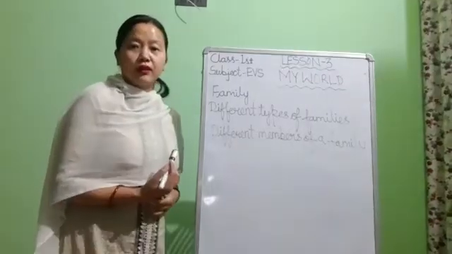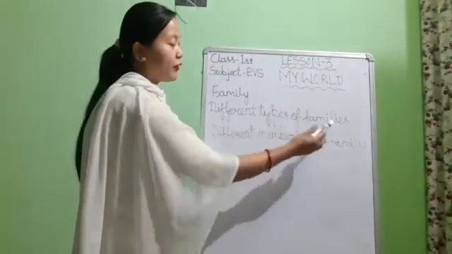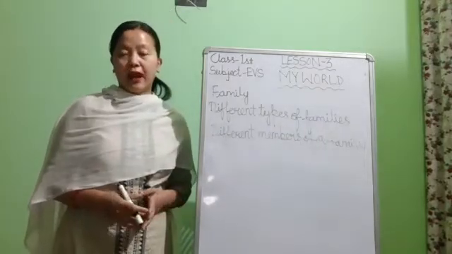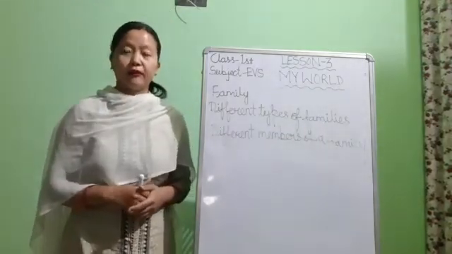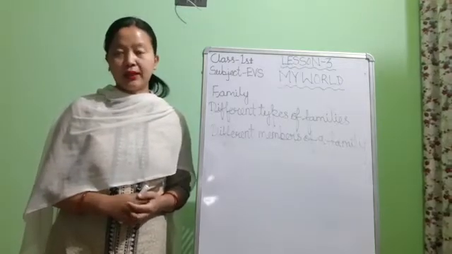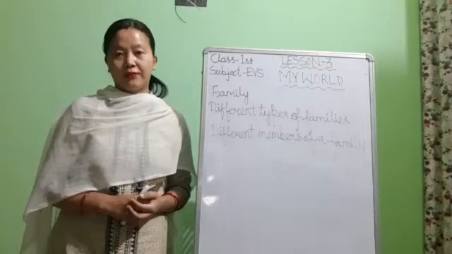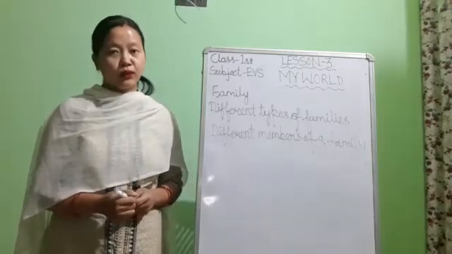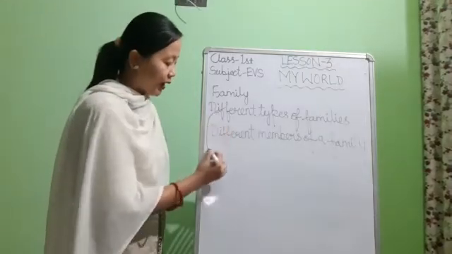Now see children, next is different types of families. Children, we have two types of families. One is nuclear family and the other one is joint family. First is children, nuclear family.